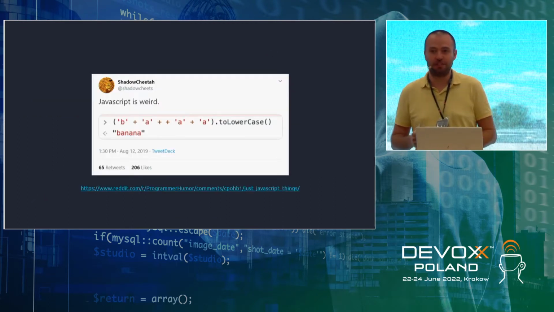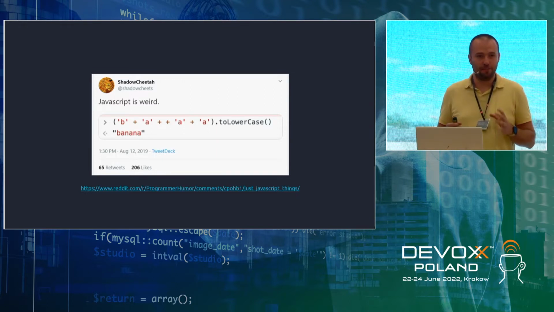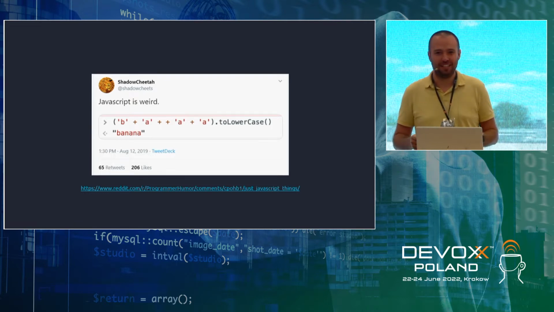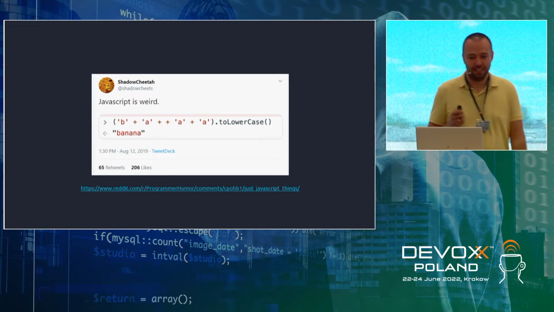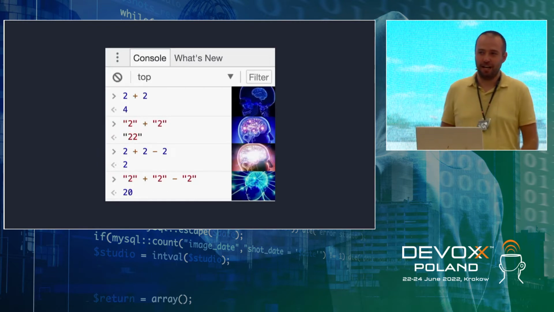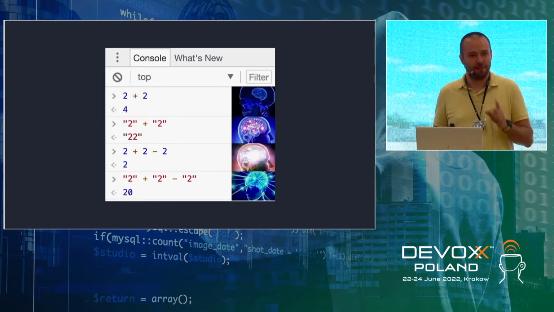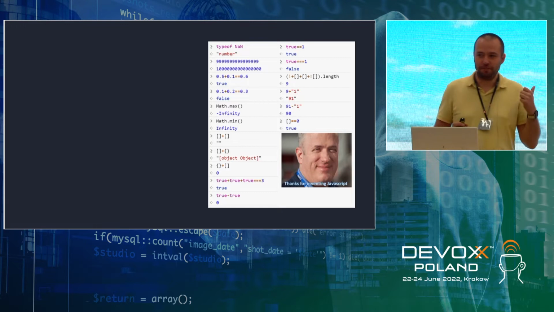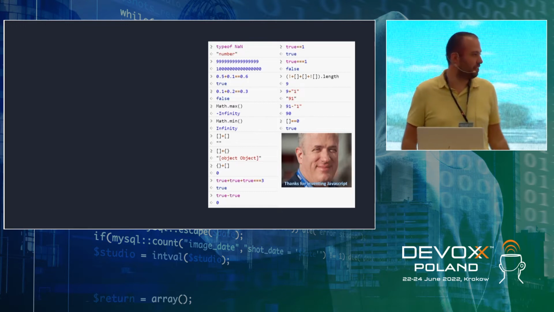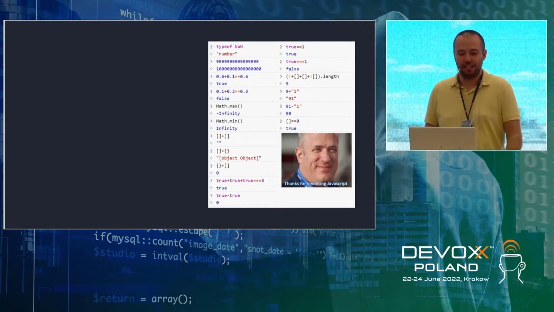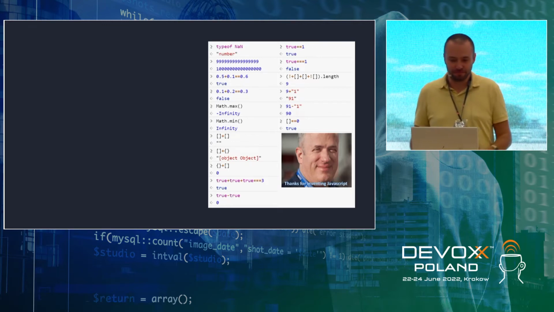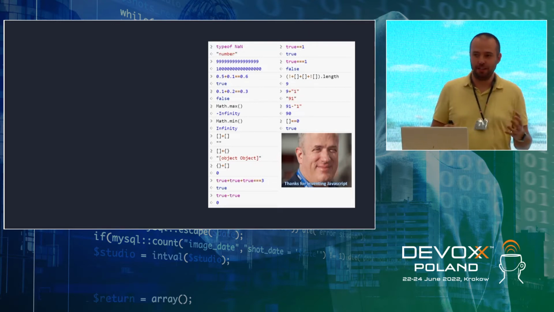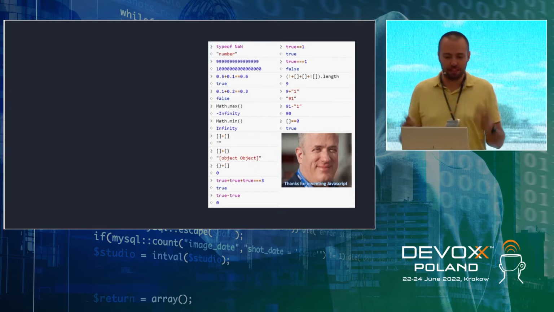And inspiration to this talk was this tweet. And when I first saw it, I was like, no, JavaScript, you can't be real, right? It doesn't work that way. And then I saw this. And I started to think, hey, there must be something behind it. And then I saw this. And I like to refer to this meme or tweet or whatever it is, this image, as a king of JavaScript memes. Like everyone is laughing at JavaScript. And I started to think, okay, so there's definitely something behind it. And now let's find out what it is, right?